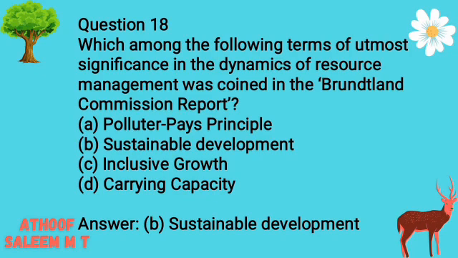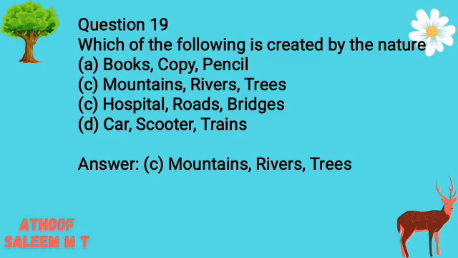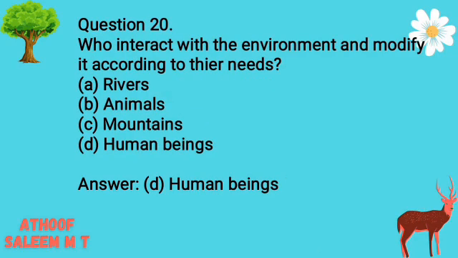Sustainable development. Question 19. Which of the following is created by the nature? Options: A. Books, copy, pencil. B. Hospital, roads, bridges. C. Mountains, rivers, trees. D. Car, scooter, trains. Answer C. Mountains, rivers, trees. Question 20. Who interact with the environment and modify it according to their needs? Options: A. Rivers. B. Animals. C. Mountains. D. Human beings.